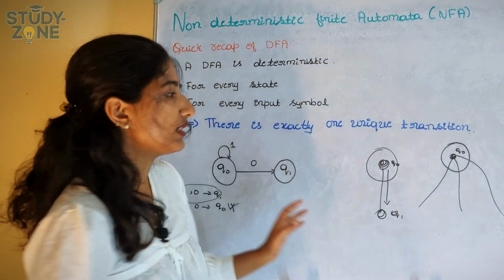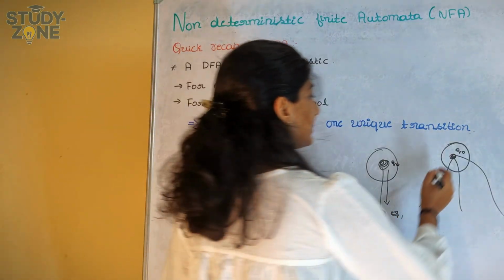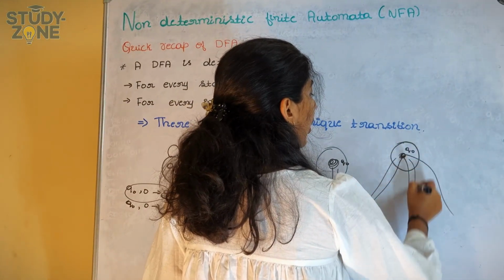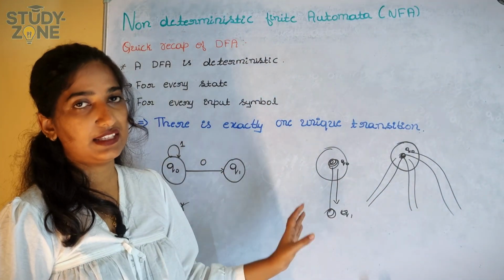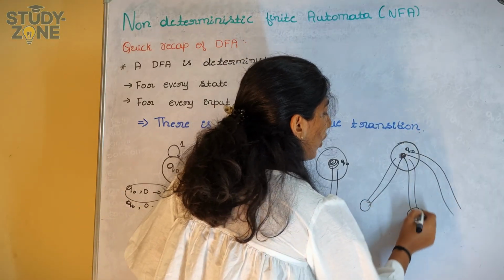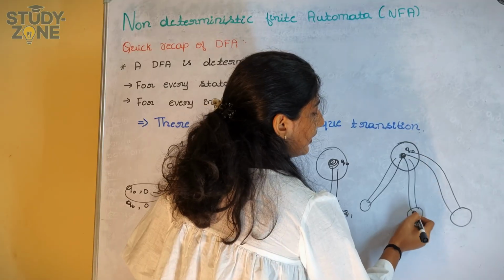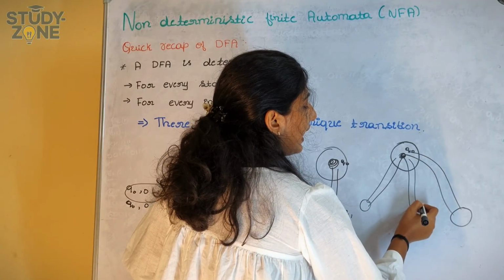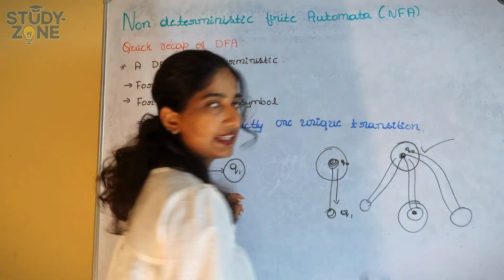One advantage of NFA is that you can move in all these directions at the same time, which means simultaneously. I will move for all the states simultaneously. My destination is this one, so I have reached the destination and this string will get accepted.